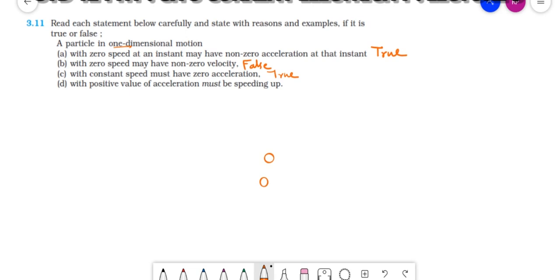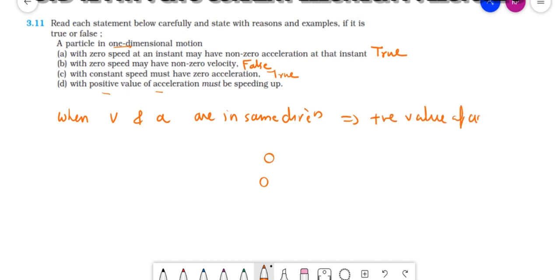When speed and acceleration are in the same direction, then positive value of acceleration means speeding up.